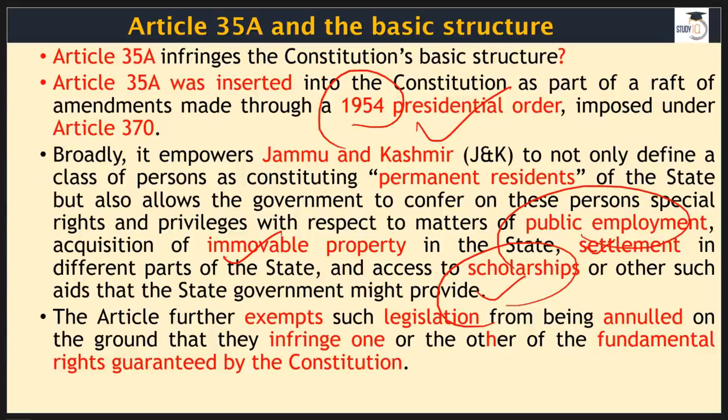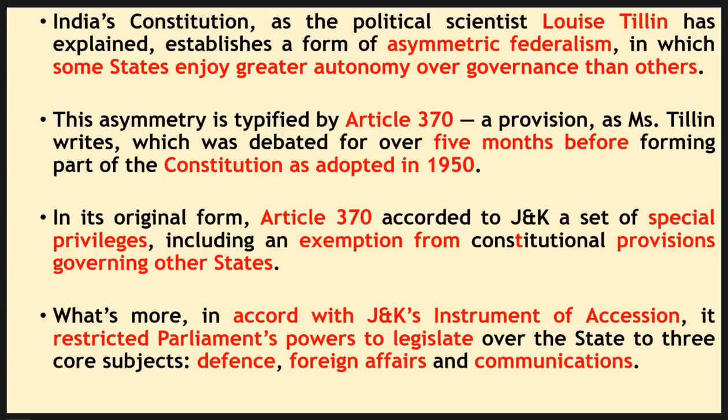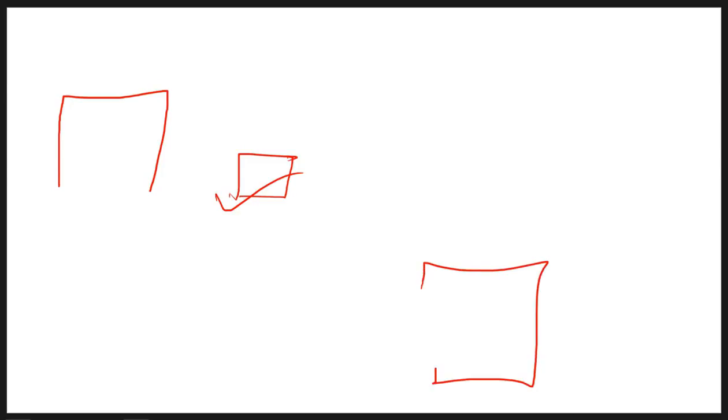But if we go through our constitution and our whole system, you will find that our federalism is not symmetric, it is asymmetric. That means you find a bit of ups and downs here and there. A few states have been bestowed with extra powers, and few states have no extra powers. When I say no powers, I mean most of the states have standard powers.